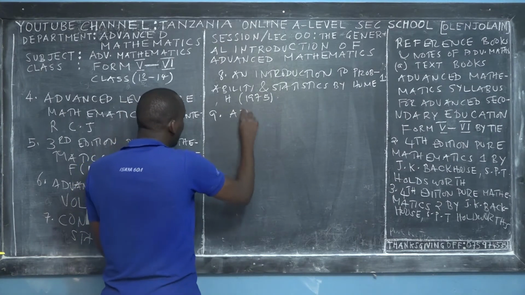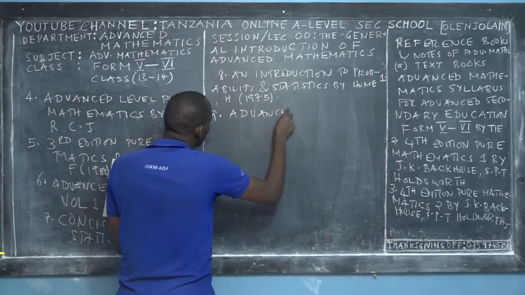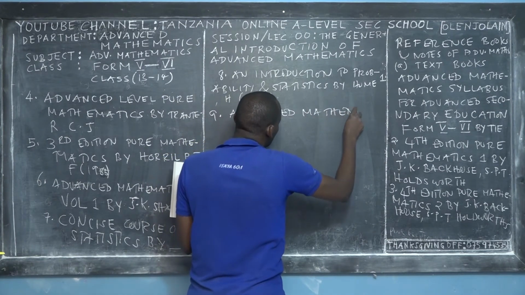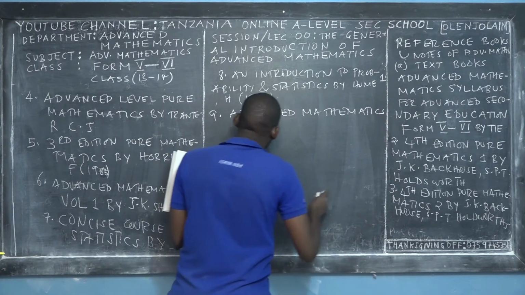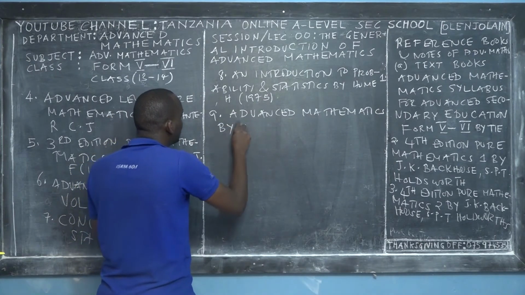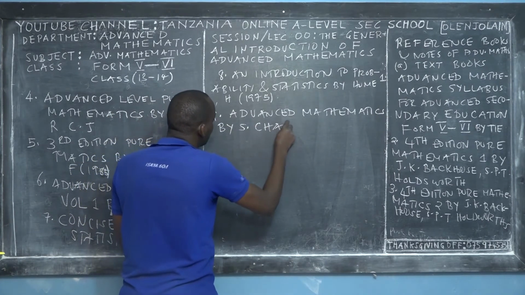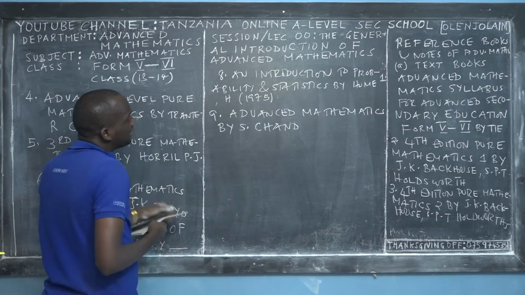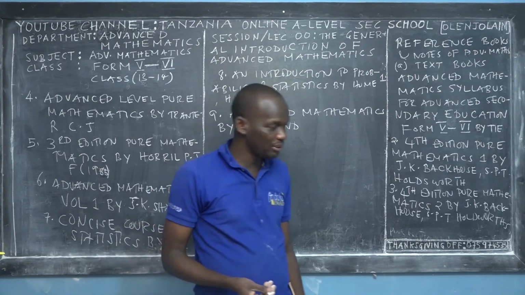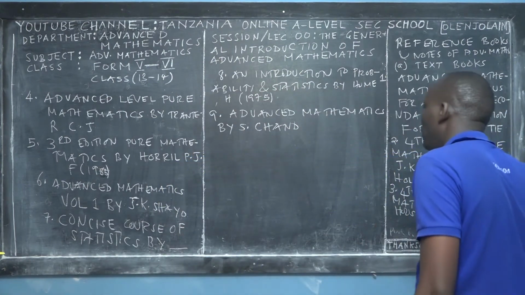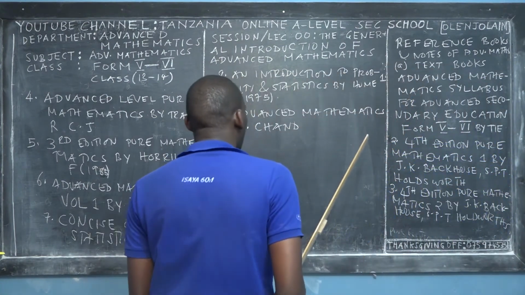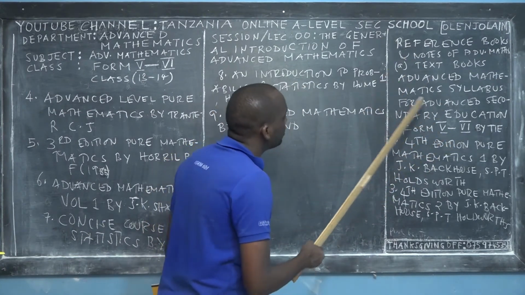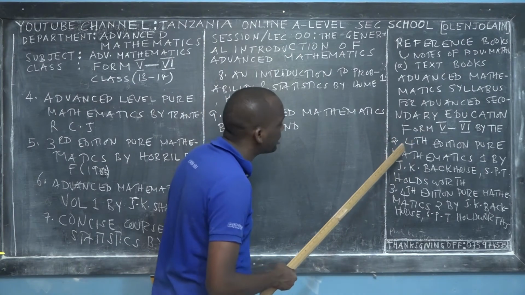Advanced Mathematics by S. Chand. Okay, that's all about the textbooks. Let me talk a little bit about these textbooks before I go to part B, which is the question and answers books. The first reference book is called Advanced Mathematics Syllabus for Advanced Secondary Education.